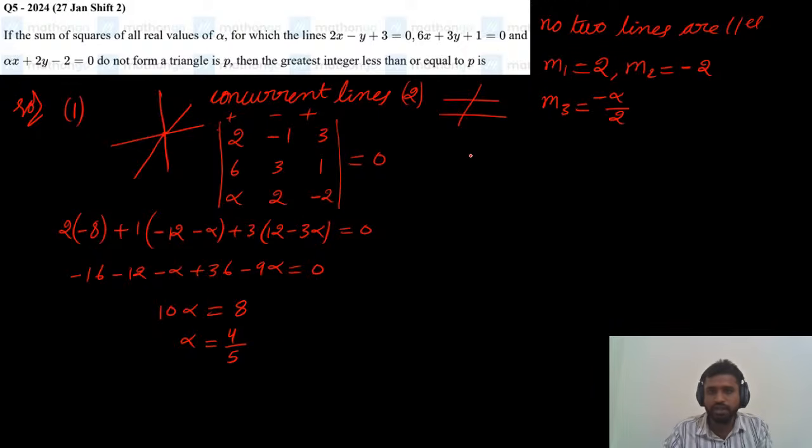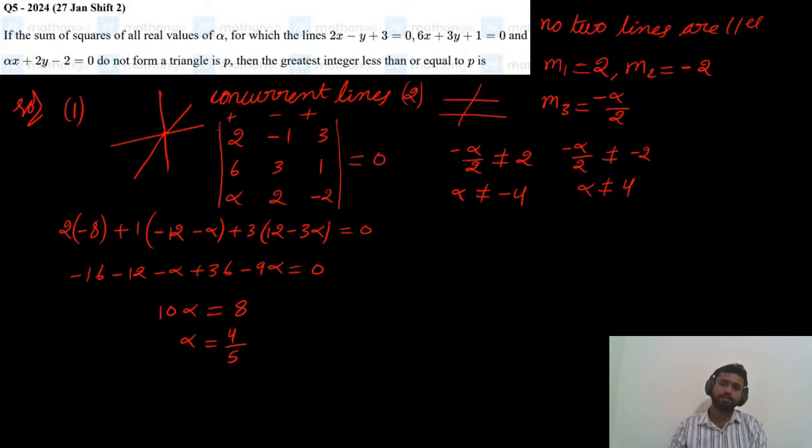So by using m1 and m3, minus alpha by 2 should not be equal to 2, so alpha should not be equal to minus 4. And one more condition: minus alpha by 2 should not be equal to minus 2. So cancelling the minus signs, alpha should not be equal to 4.